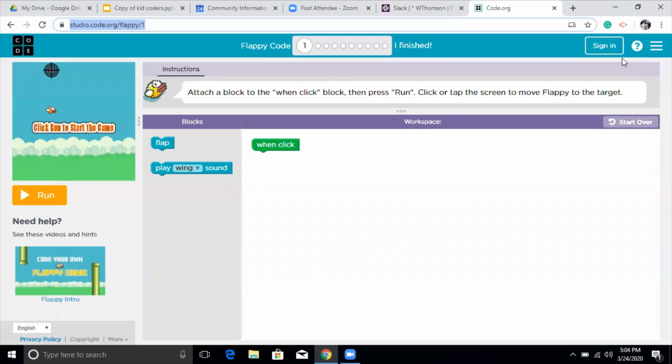The other thing is a question mark. If you have specific questions, you can click on the question mark and see the frequently asked questions, and you can learn from those questions and answers too.